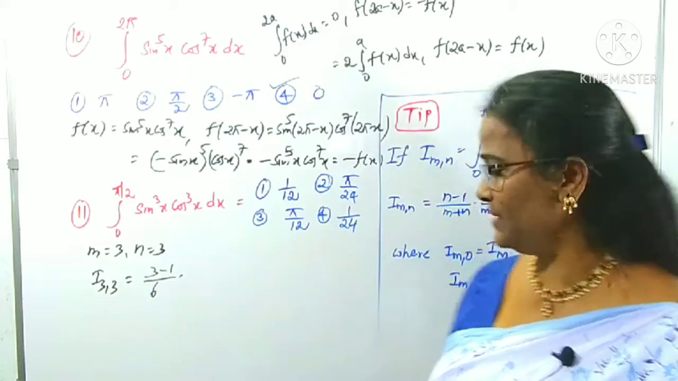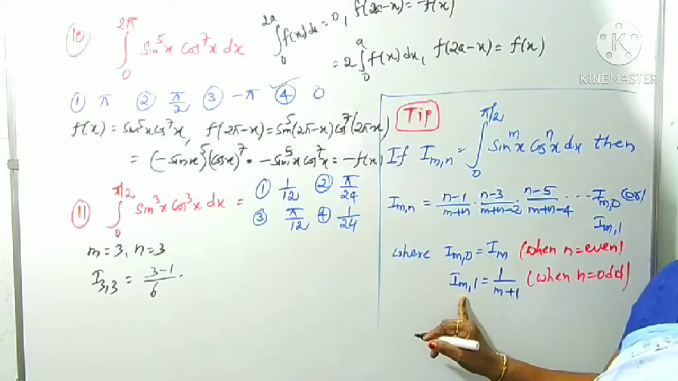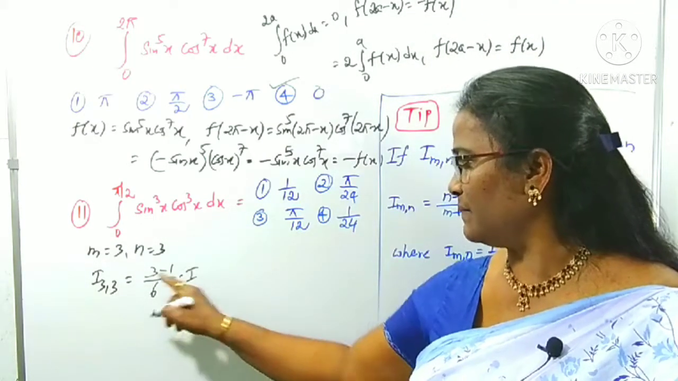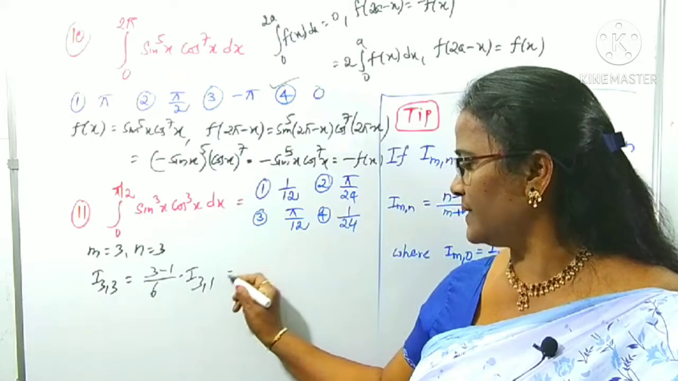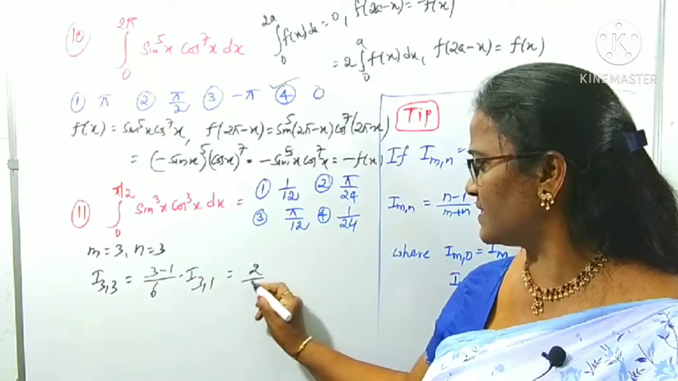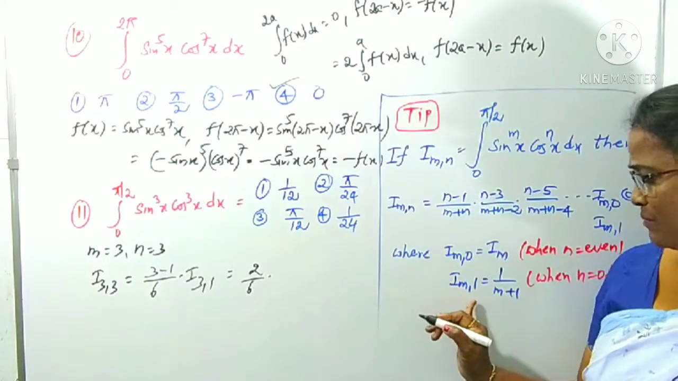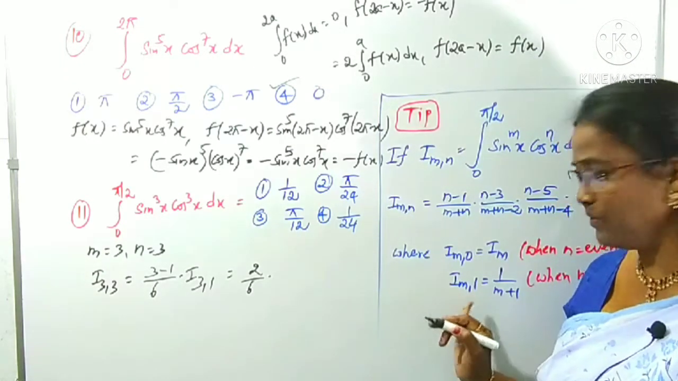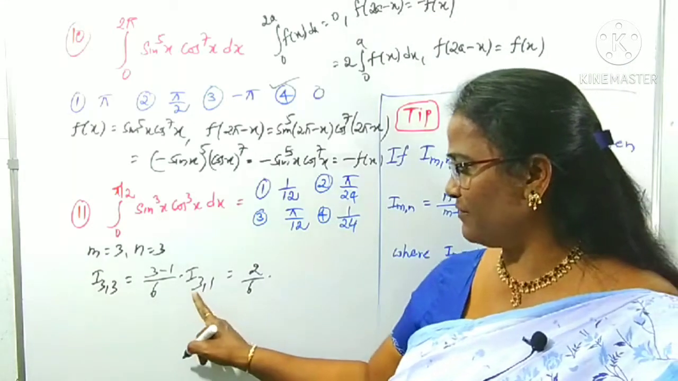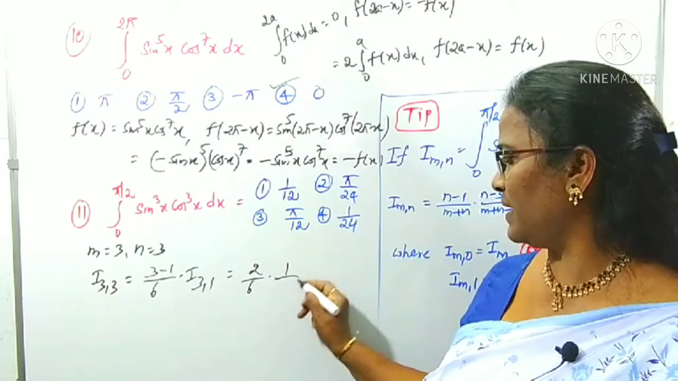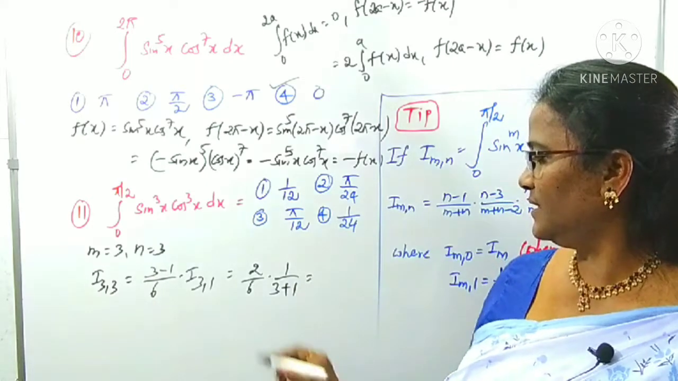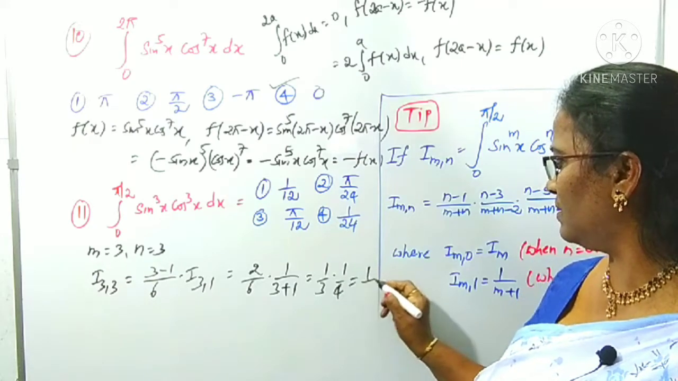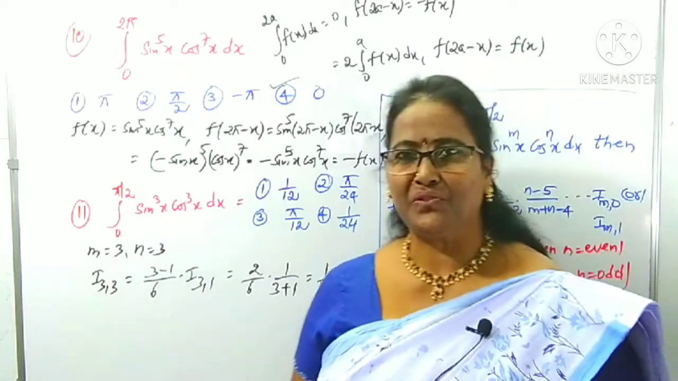3 is an even number or odd number? n is an odd number. 3 is an odd number. What can we write? I m comma 1. I 3 comma 3 is equal to 3 minus 1 is 2, 2 by 6 into I m comma 1. I m comma 1 we can simply write as 1 by m plus 1. In place of m, what is there? 3. That is 1 by 3 plus 1. That's it. 2 and 3 cancel. 1 by 3 into 1 by 4 is clearly 1 by 12. Right. Very simple question. Okay.